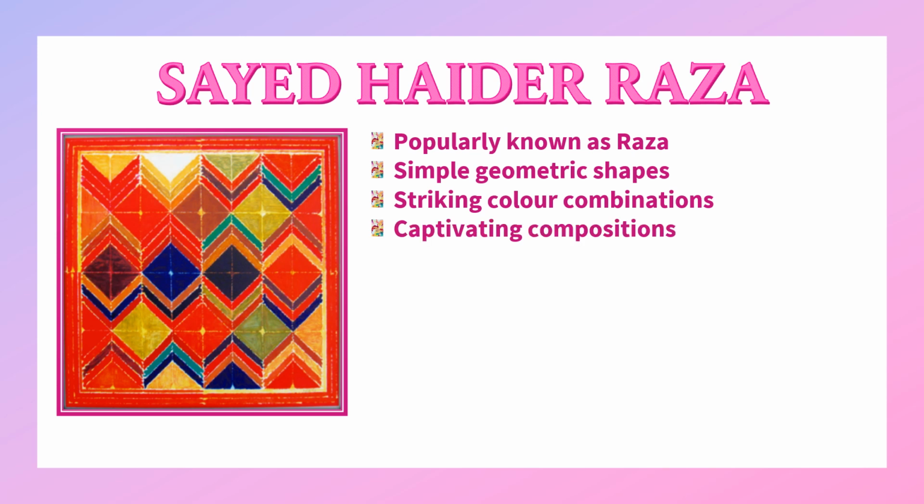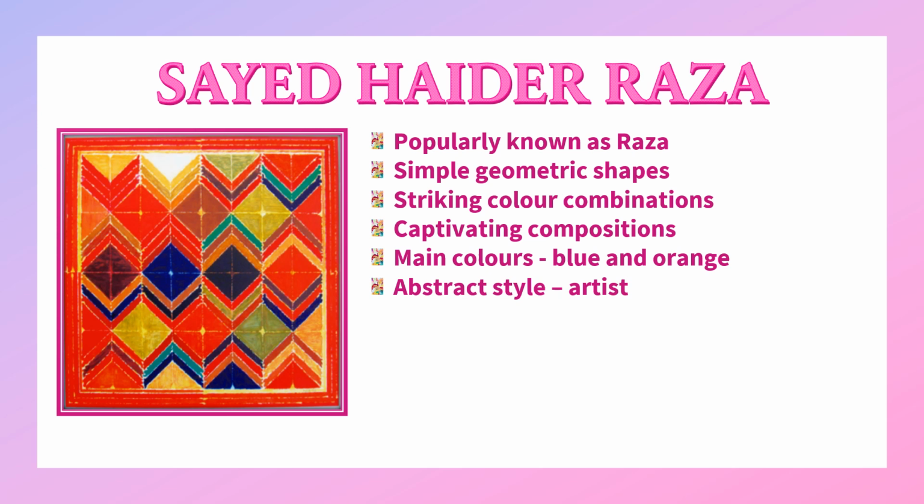Captivating compositions. Captivating means capable of holding your interest, or it attracts you. And a composition is something that an artist makes, using so many things. When he finally makes a painting, that is his composition. So Syed Raza had very attractive paintings. The main colors he used were blue and orange, as is evident here.